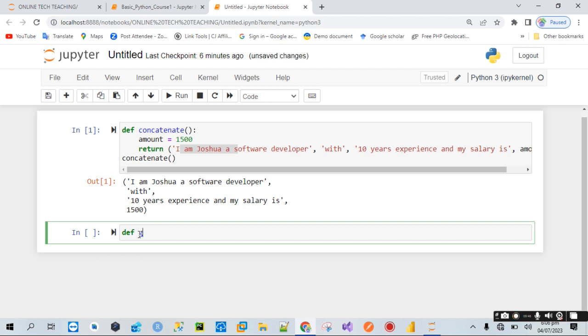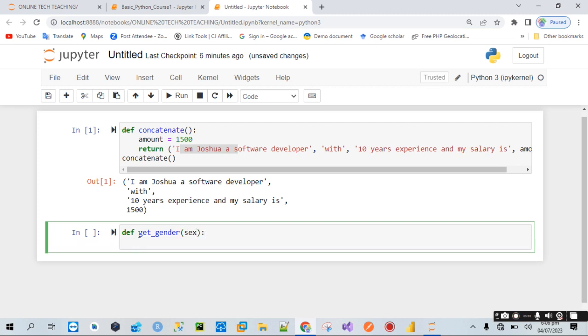Now I will define a function named get gender. And this function, we are passing one argument, call it sex. Now since we have defined sex as the argument, I can now say sex is equal to input, because we want to take input from the user, and that's okay, enter gender keywords.